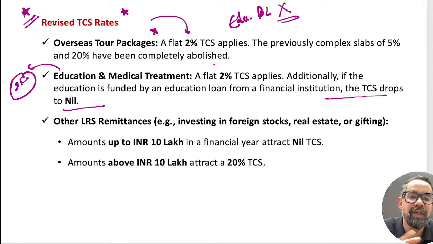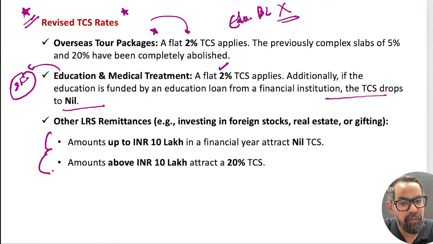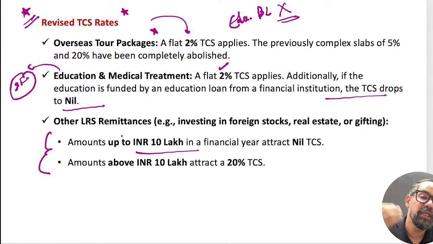And others, if it is self-funded or for the medical treatment, it is 2%, right? And when it comes to the other categories apart from this, 10 lakh in the financial year is the threshold, and above this it is 20%, right?